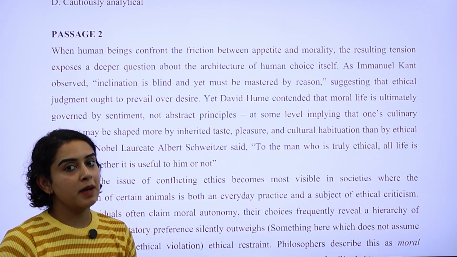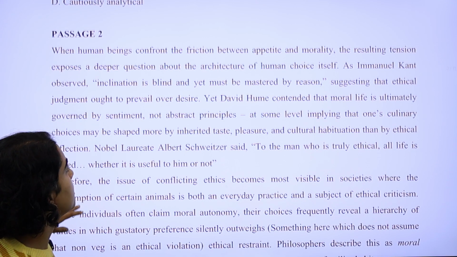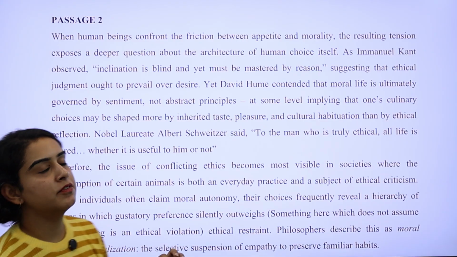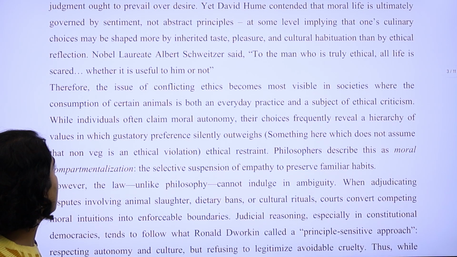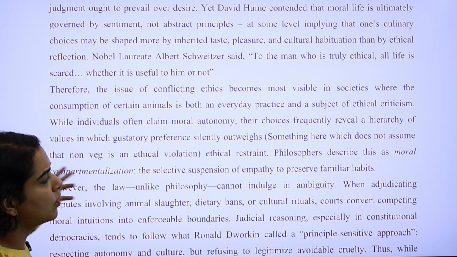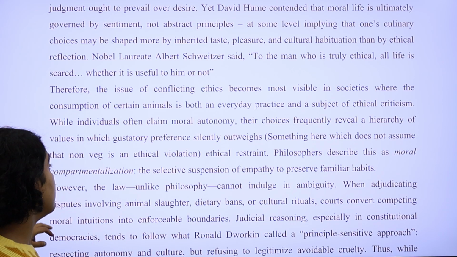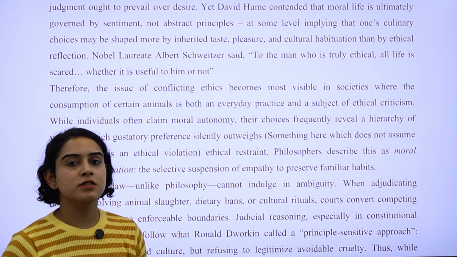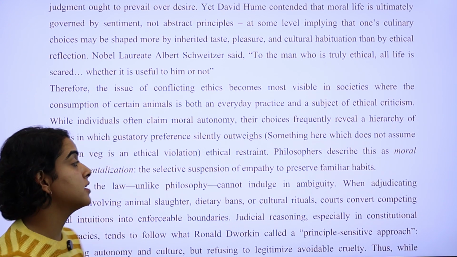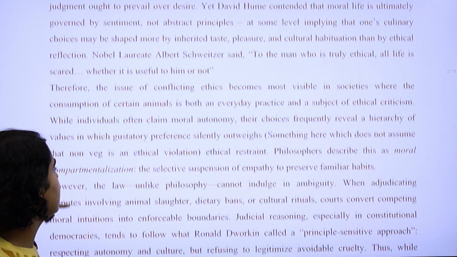Moving ahead, the second passage was based on appetite versus morality, where different theories by different jurists have been explained and discussed. The basic theme was how different philosophers and jurists have described and explained the concept of moral compartmentalization.